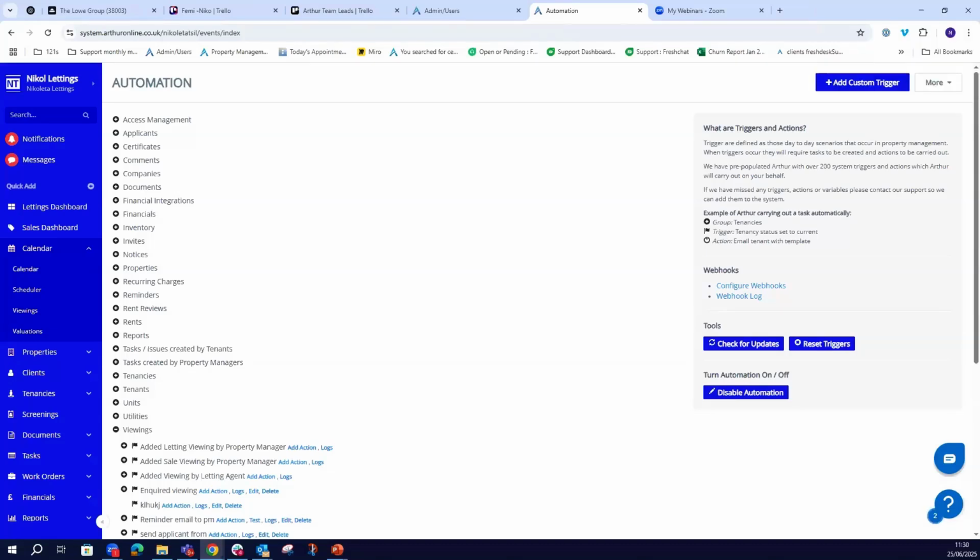Yeah, I'm quite good with all the automations. I just wanted to make sure that it could be done. So yeah, I'm quite happy with what you've explained. I've got a few of my own automations that I already put in, bespoke ones for our current properties at the moment, because we do things a little bit differently. So that's why I like Arthur so much. I'm so glad it works well for you.